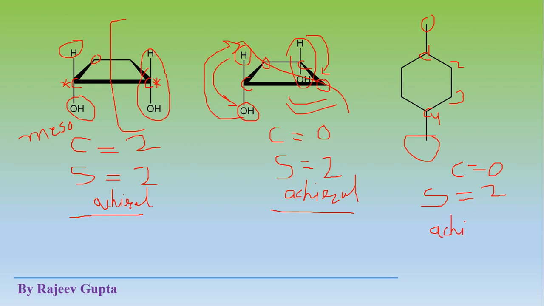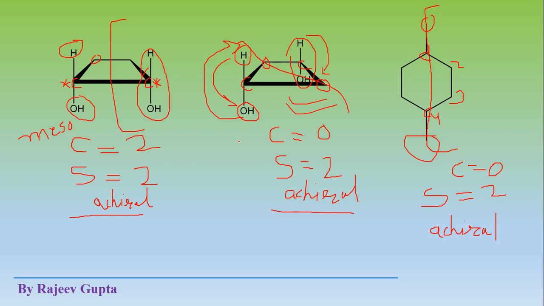It is also achiral because of a plane of symmetry, which we can clearly see here. Here we cannot show this plane of symmetry because this molecule is not planar.